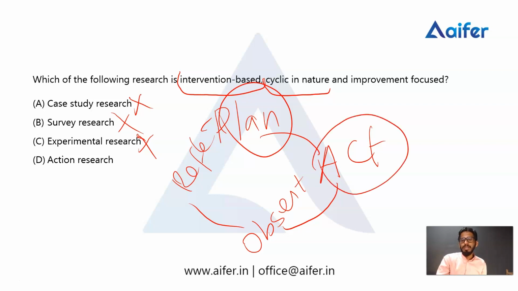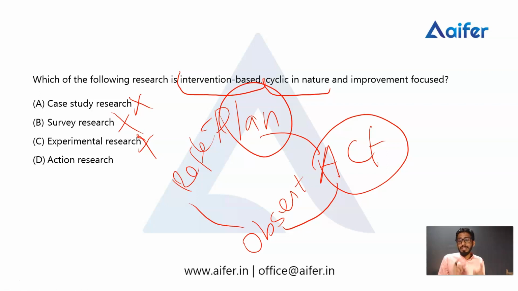Then the third phase is, after the training, the headmaster or the authority should observe the result of the training, the outcome of the training. Is this beneficial or not beneficial?